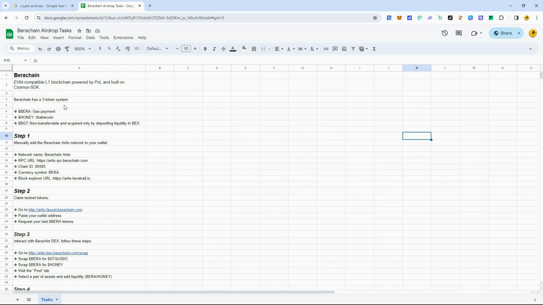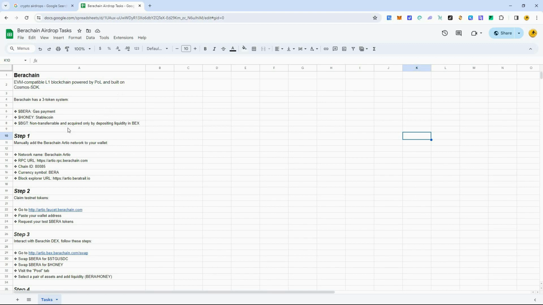It has a 3-token system. Bera, which is the gas payment, which is like Ethereum. Honey, which is their stable coin. And BGT, which is a non-transferable token that can only be acquired by depositing liquidity in their BEX, which is their Berachain DEX. So really, really interesting concept here, guys. And you can really dive into more with their white paper and stuff. There's a lot of stuff to dive into.